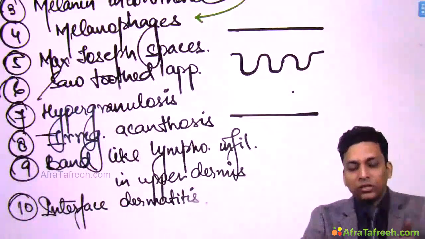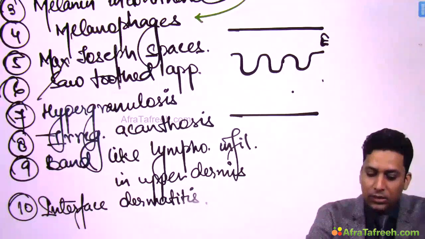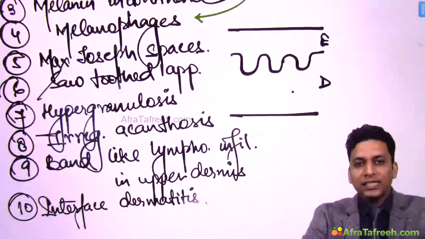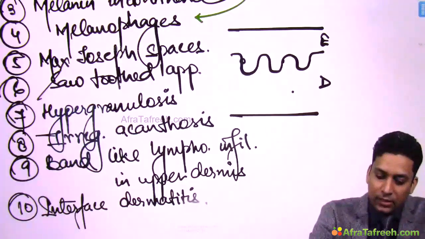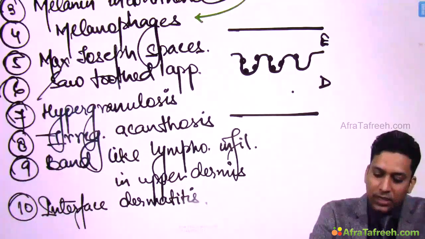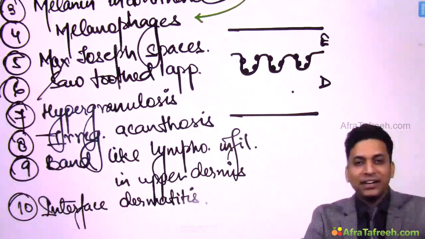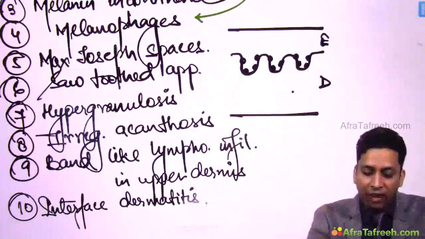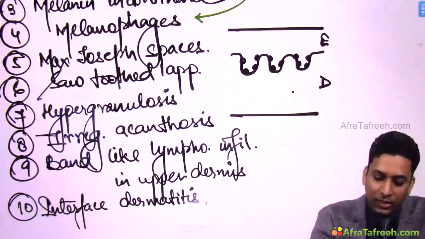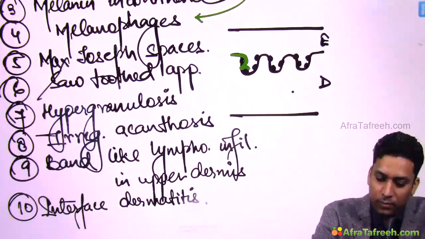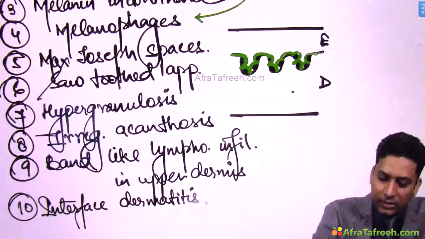So this is a normal cross section of skin. This is the epidermis. This is the dermis. Now what happens in lichen planus? There is basal cell degeneration. So at places this basal layer has degenerated. Because of this, you will find that these rete ridges, which are normally club shaped, have now changed their shape and appear something like this: saw-toothed.